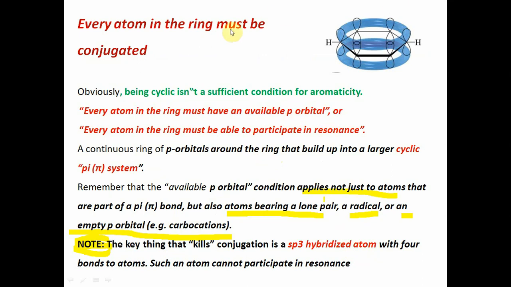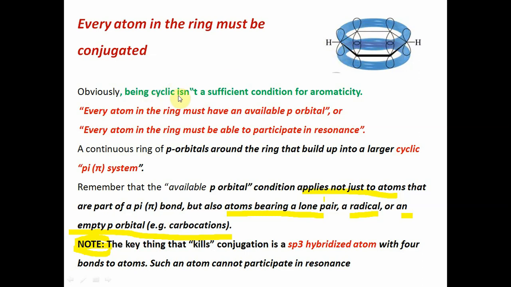Every atom in the ring must be conjugated so that the electron cloud may be delocalized. Like this is the structure of benzene, this is the pi orbital, and this is the electron cloud, and the electron cloud circulates over here, or is delocalized here.